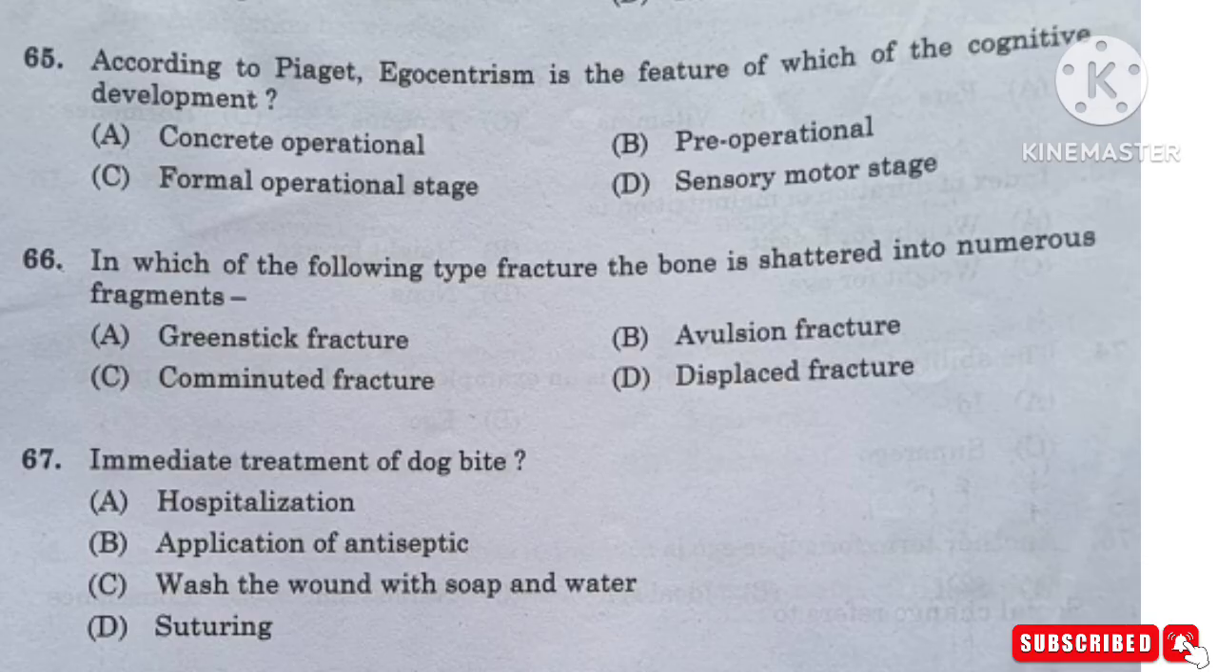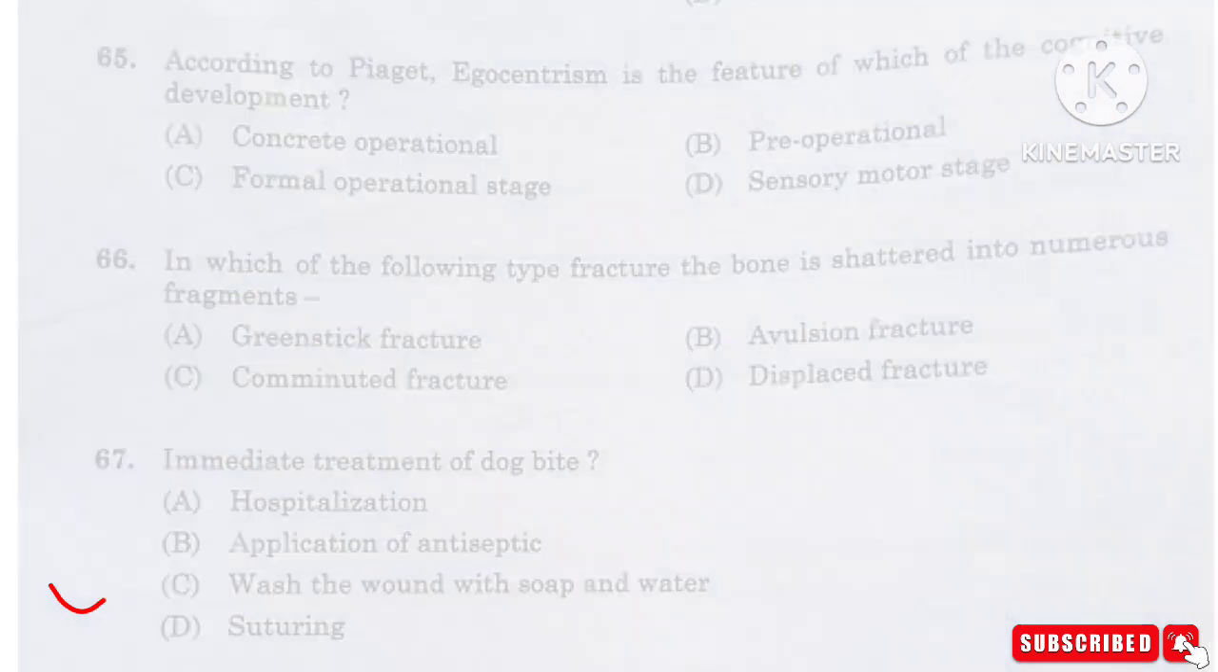Question number 67. Immediate treatment of dog bite: hospitalization, application of antiseptic, wash the wound with soap and water, or suturing. And here the right answer is option C, wash the wound with soap and water, under warm running water for 3 to 5 minutes.